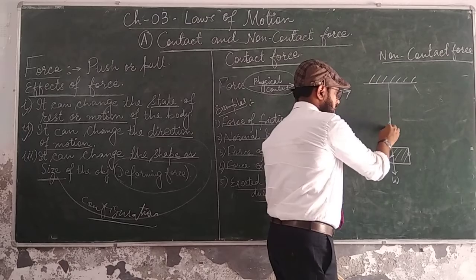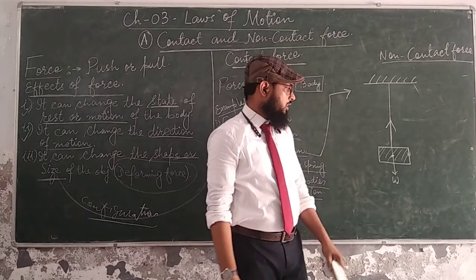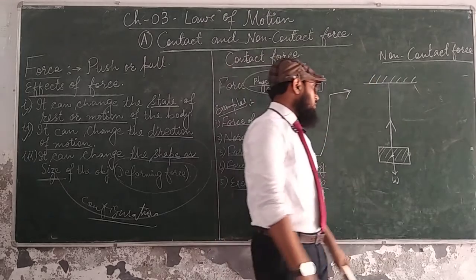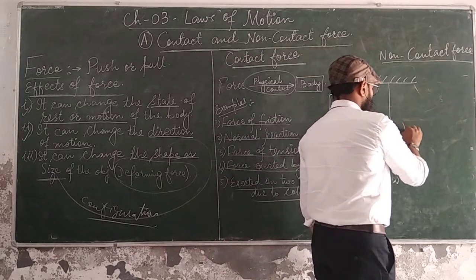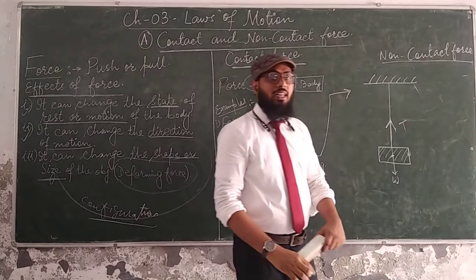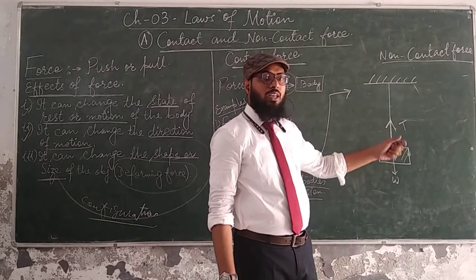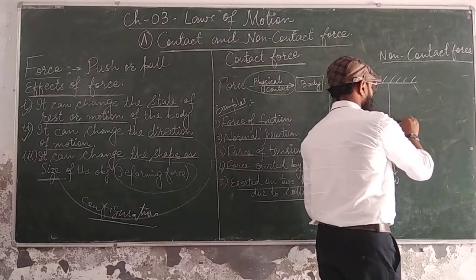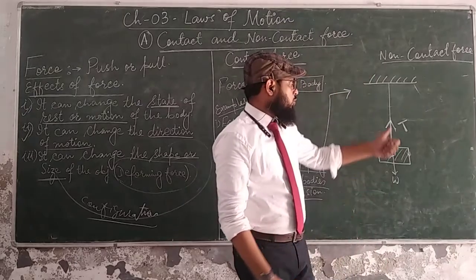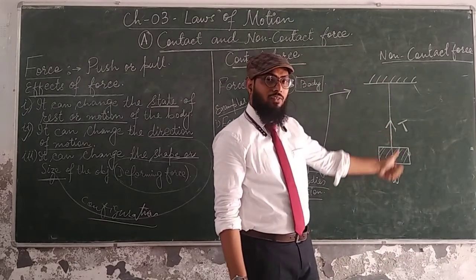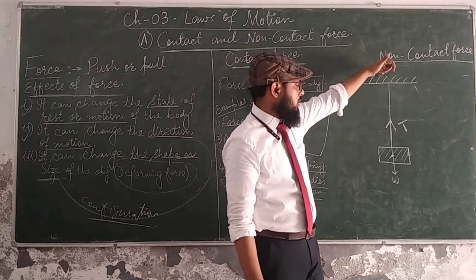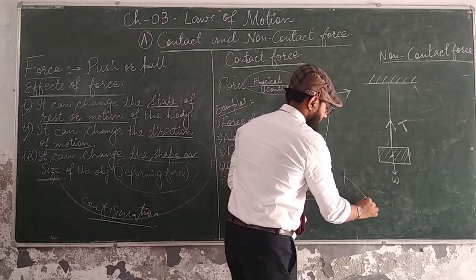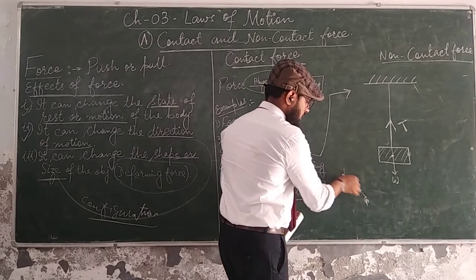So you see, the normal reaction is opposite to the direction of weight, and this normal reaction coincides with this string. So this force which comes as the reaction of the weight when the body is hung with the string is called tension. Tension always acts in the string towards the rigid wall, towards the fixed position. Always remember, when you tie a body like this, it always acts here towards the rigid wall.